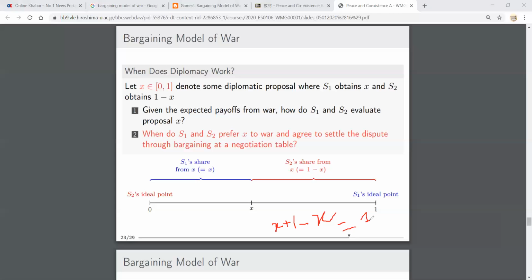There is no decrease in payoff. It is Pareto optimal. It is not inefficient, it is efficient.